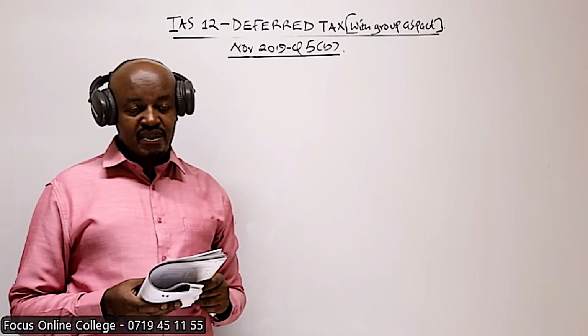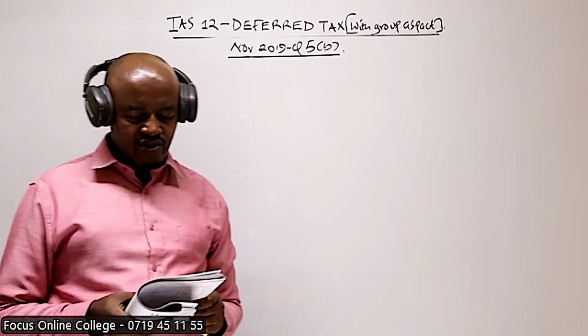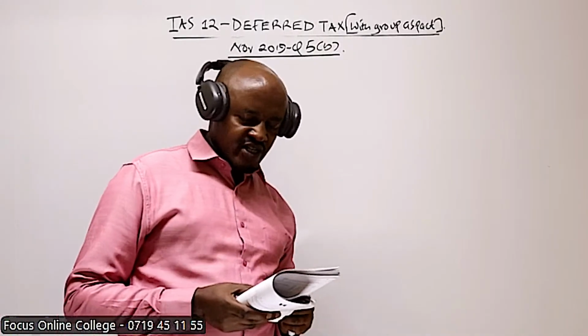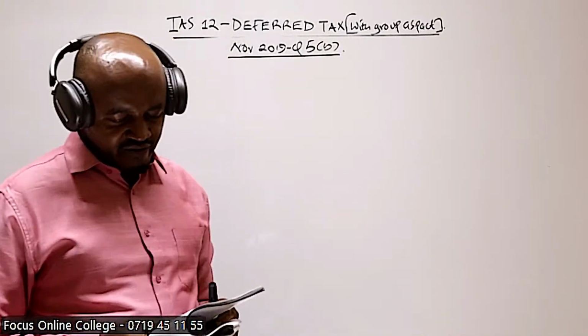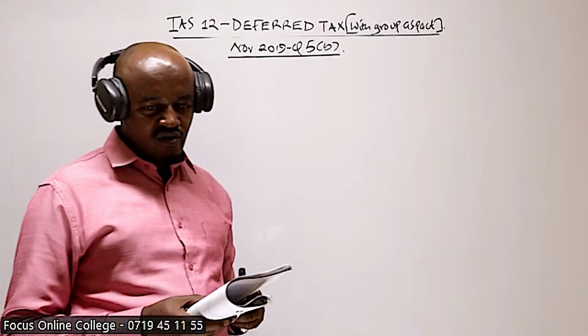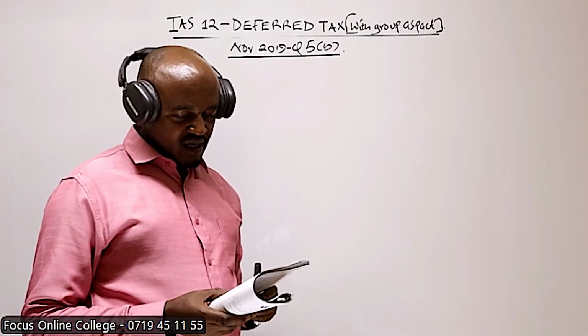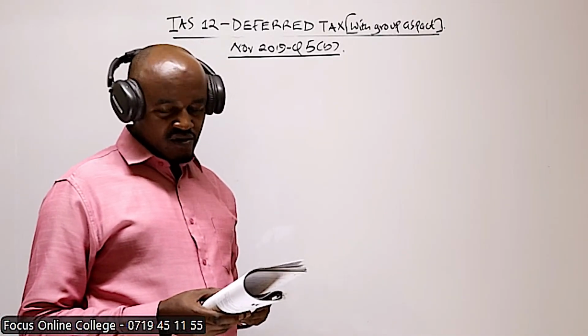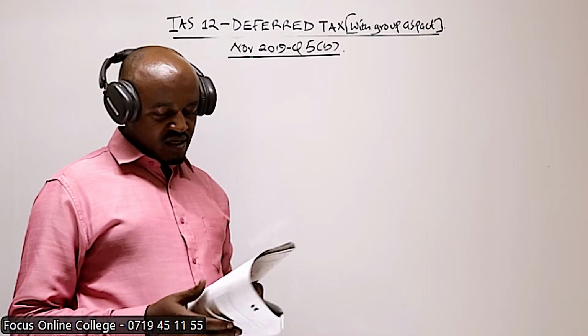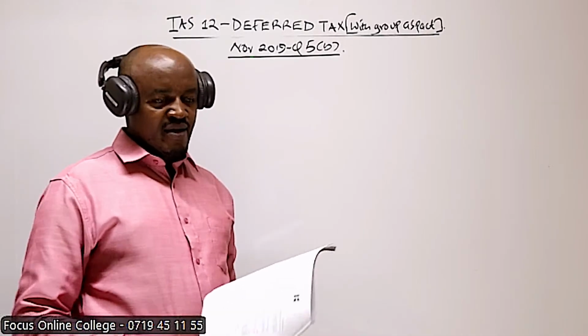Number 6, not note number 4. We are told intangible assets consisting of trade licenses being amortized over 5 years had a carrying amount of 240 million. And this was allowable for tax purposes in full 2 years ago. So number 7, income tax rate 30%.